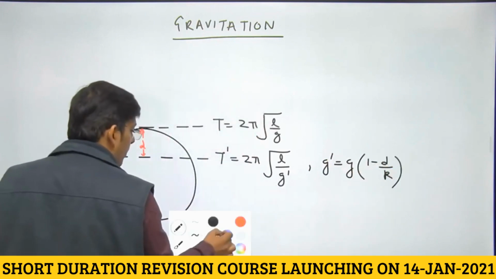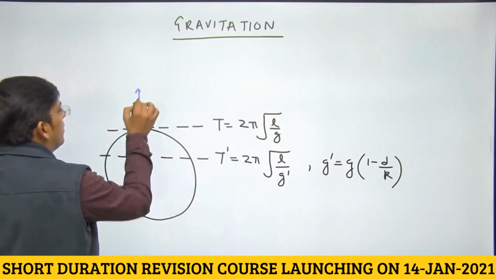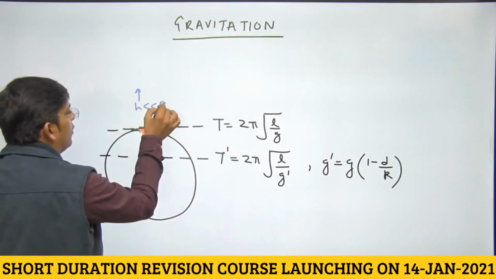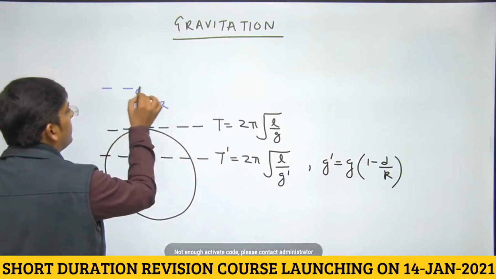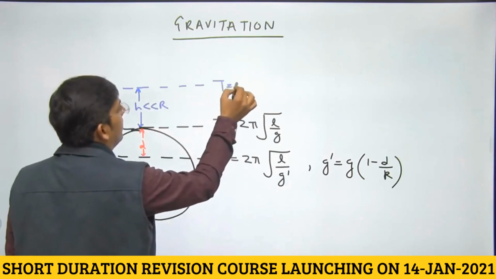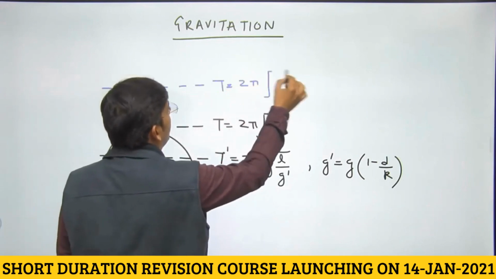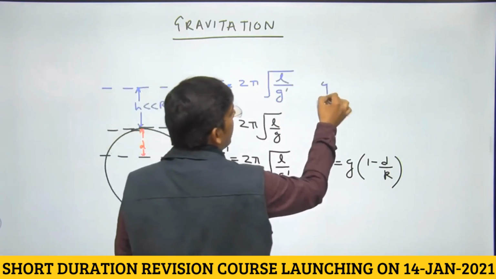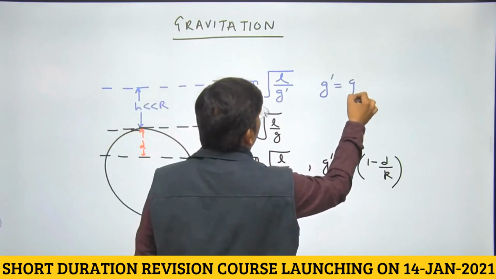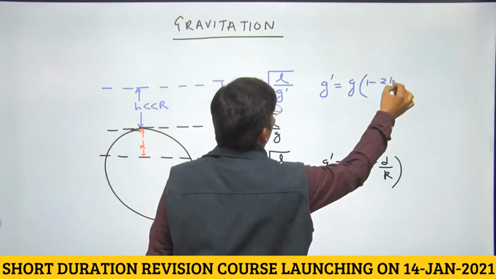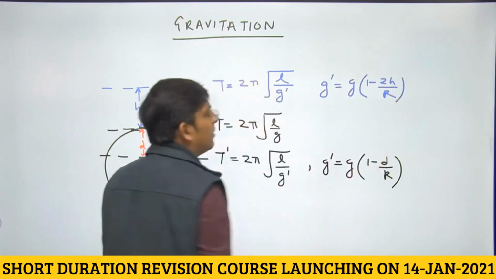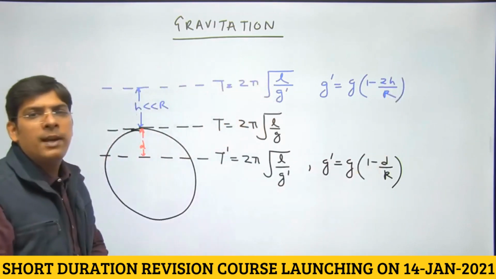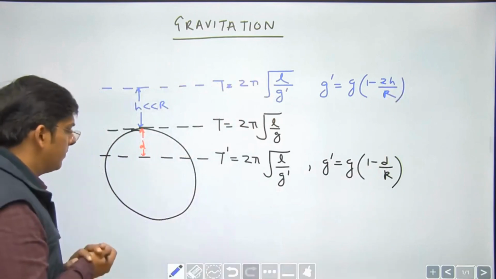When you take this pendulum to some height h, which is much less than the radius of Earth, then you get the time period of the pendulum to be, obviously, every time you have to replace the value of g by g dash, and g dash has a different meaning everywhere. When height is very small, you have to use this approximate formula, dear students, right? I hope this is clear to everyone. This was an easy question. Kindly note down.